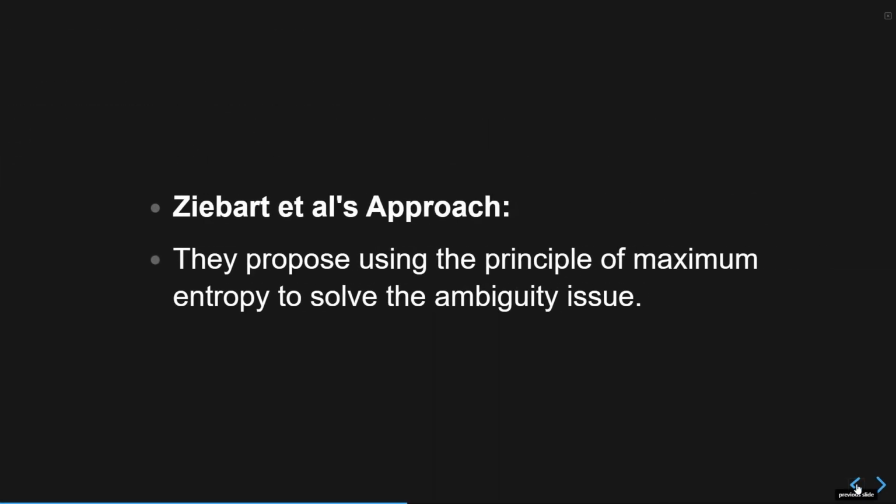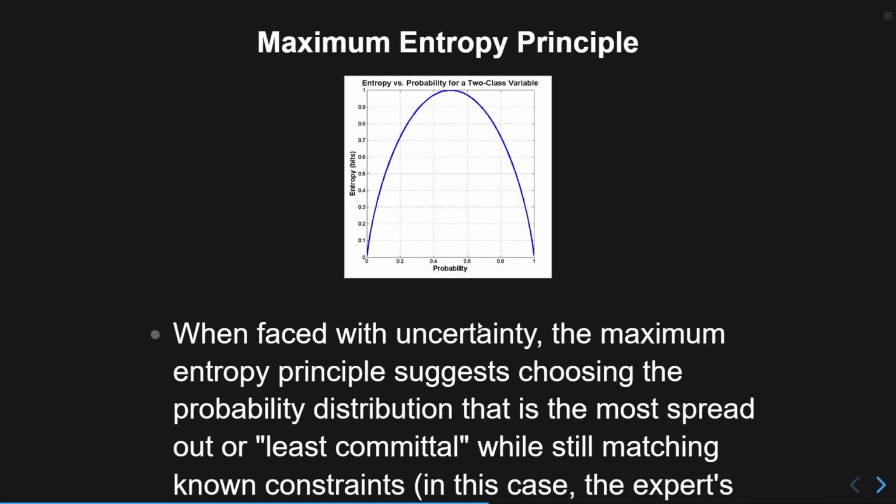Now, what was Ziebart et al.'s approach here? They used the principle of maximum entropy to solve this ambiguity. Why? Entropy is basically how uncertain you are about something, and by maximizing the entropy, you're basically trying to remove the bias towards something.